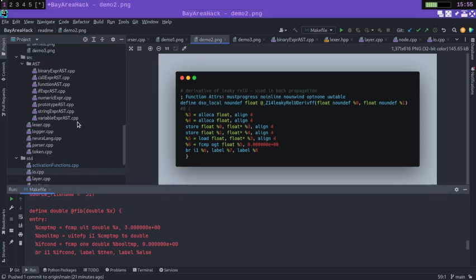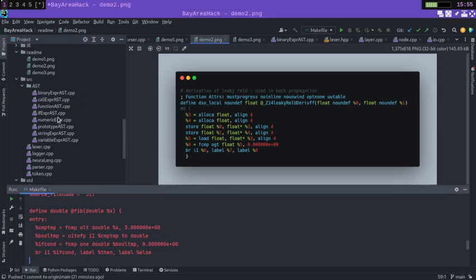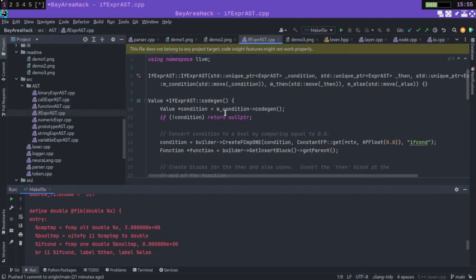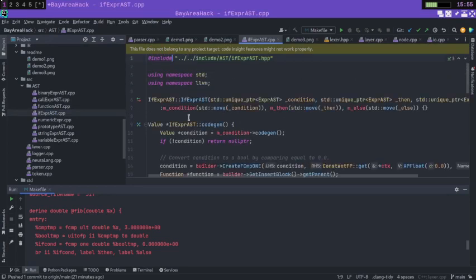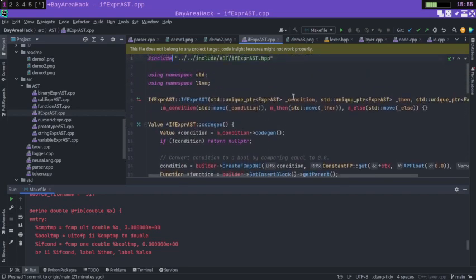And now for the compiler structure. So basically it's split into three parts: the front end, which contains the AST and lexer, AST stands for abstract syntax tree, the middle end, which contains the passes, and the back end, which converts the code into LLVM IR. The front end defines how the language syntax works. So for example, if I were to go into the if statement, if has two parts, if and else. We didn't add else if because that's basically an extension onto if. So let's just say if there's a condition, then do this, else do that, right?